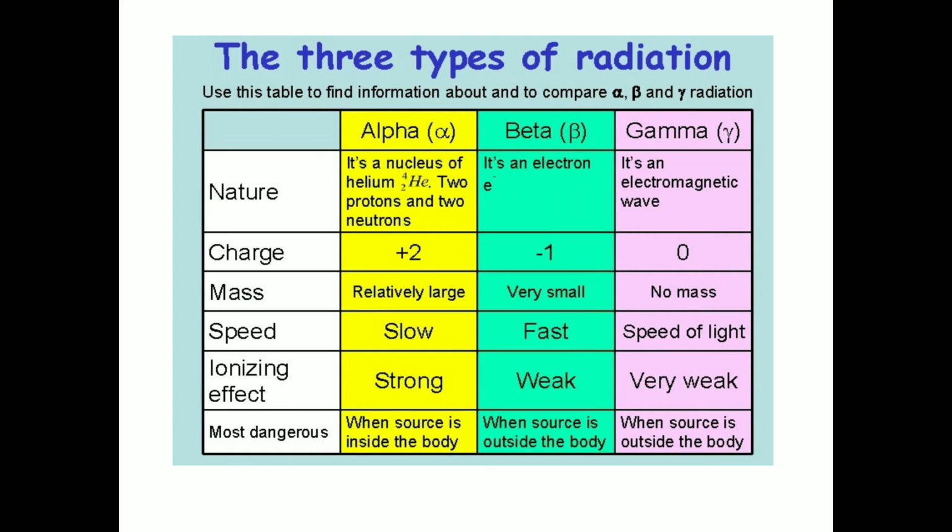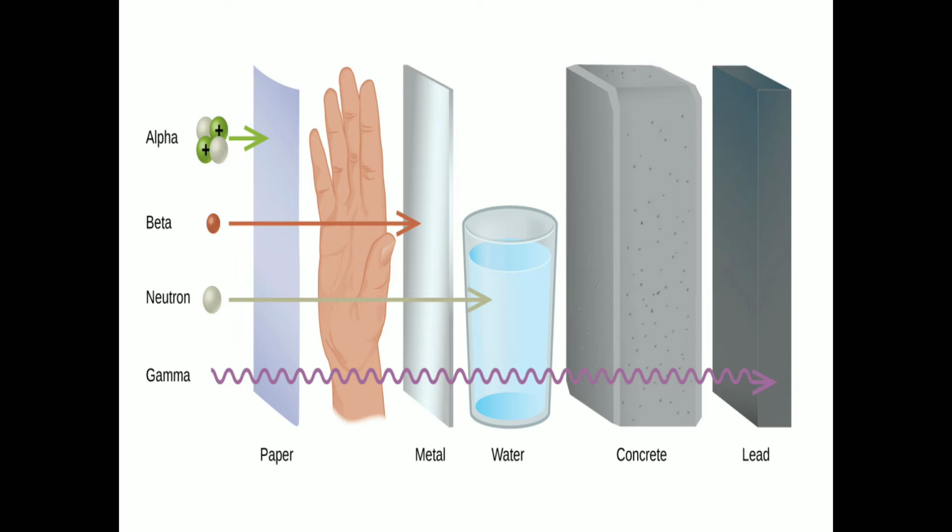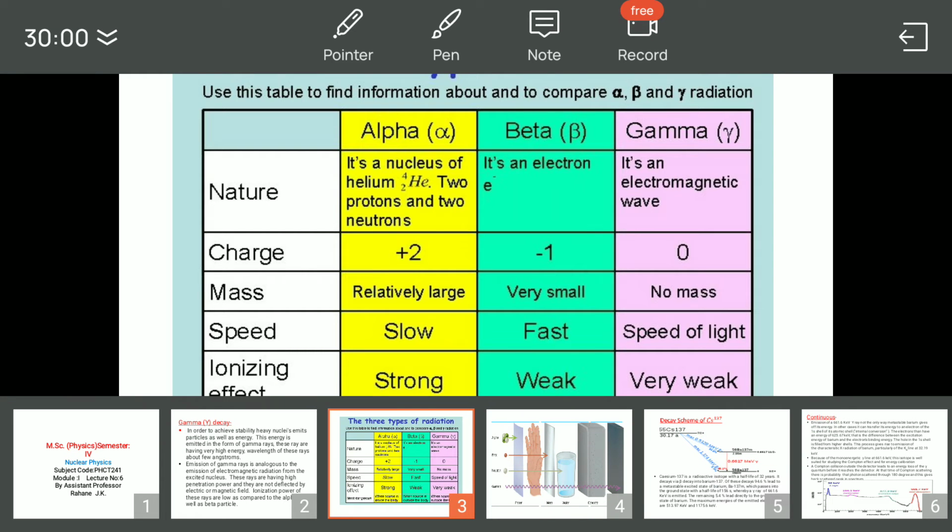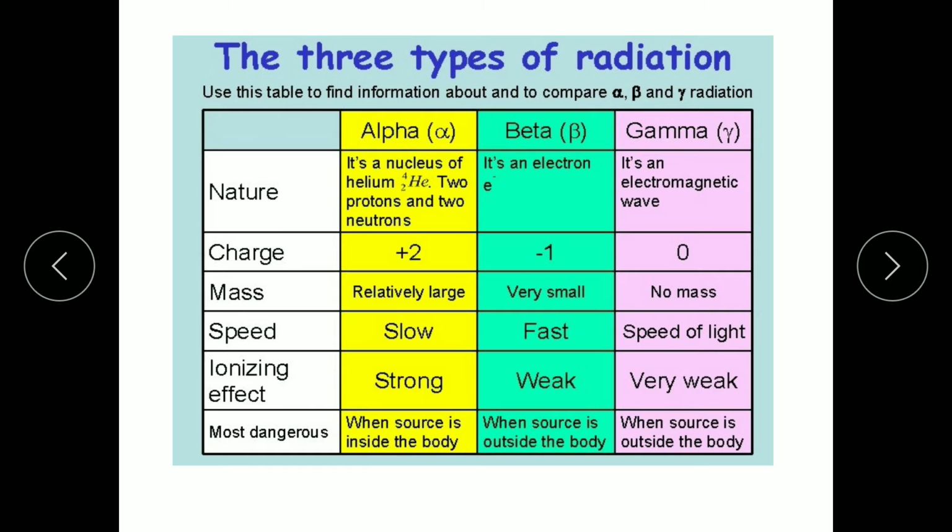Now, in our next slide, we are going to do a comparative study of alpha, beta and gamma on the basis of nature, charge, mass, speed, ionizing effect, and when they are most dangerous. Our first point: the nature of the alpha particle is that it is a helium nucleus with 2 protons and 2 neutrons.